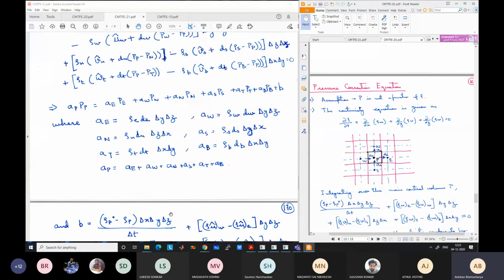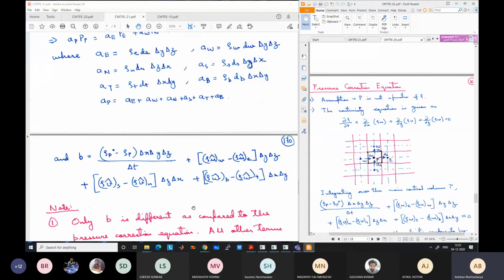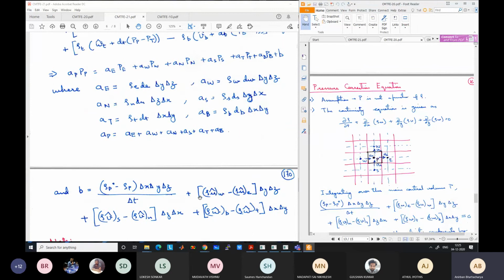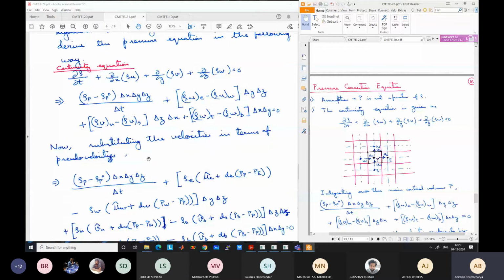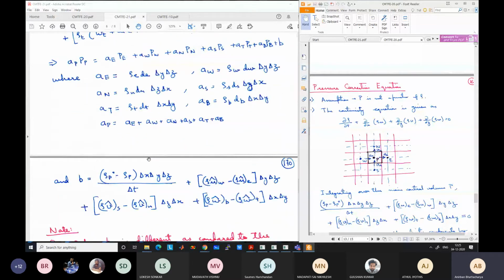This is known as the pressure equation. If the U hat and V hat terms are known, we can solve this equation to get the pressure. If somehow the U hat terms are known, or in an intermediate calculation we know some values of U hat and V hat, we can solve this equation to get the pressure.